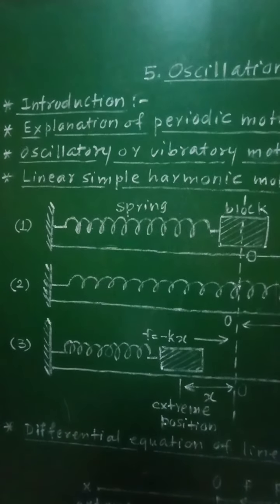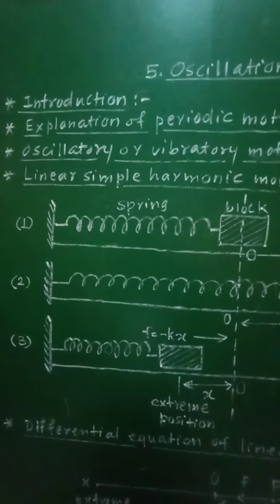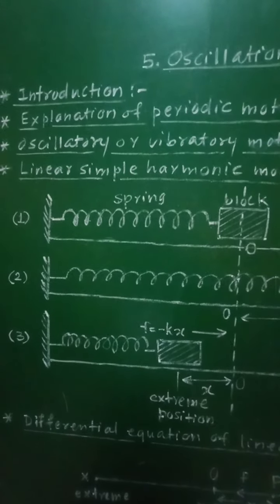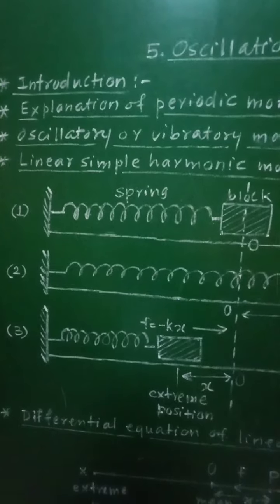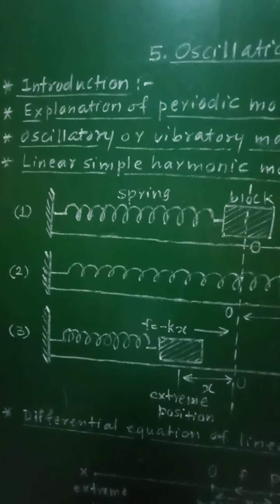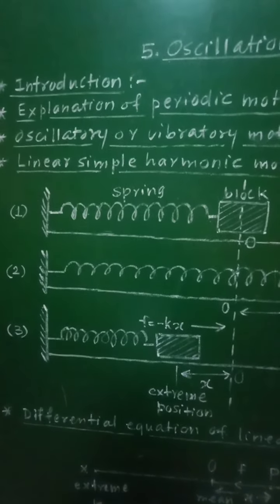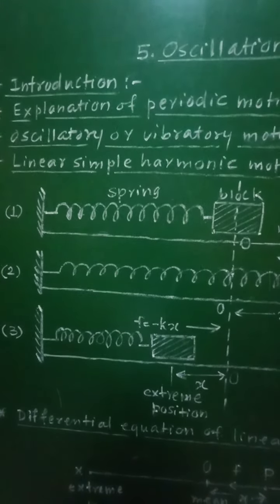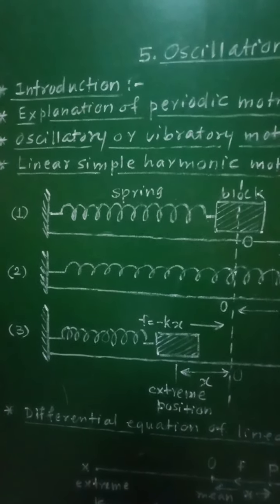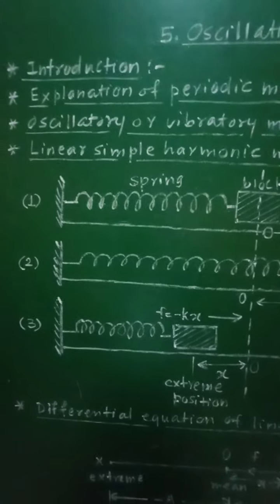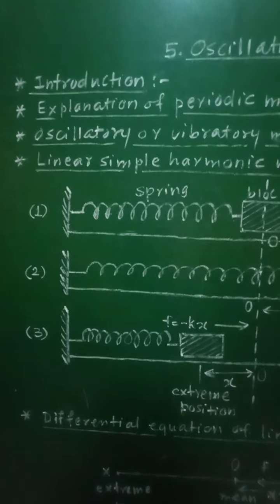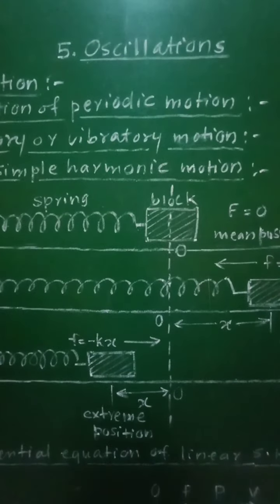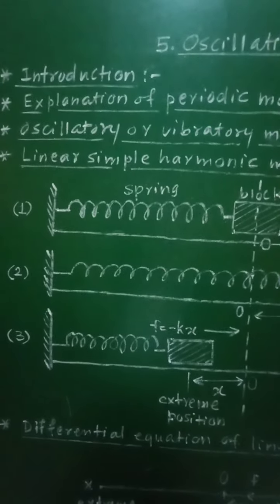The displacement, velocity, acceleration for this motion are represented in the form of sine and cosine functions. These functions are called harmonic functions, and the oscillatory motion in which these functions are used is called the harmonic motion. Now, let us see the explanation of this periodic motion, that is, what is the meaning of periodic motion.